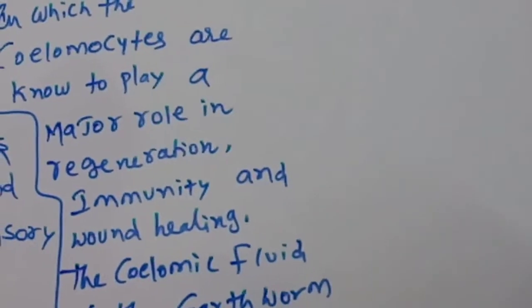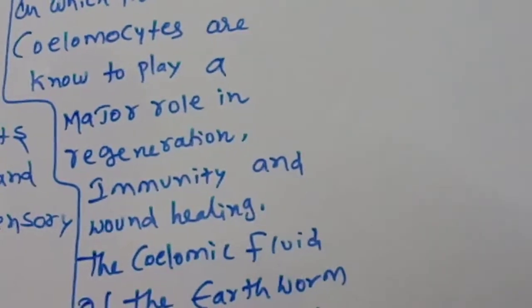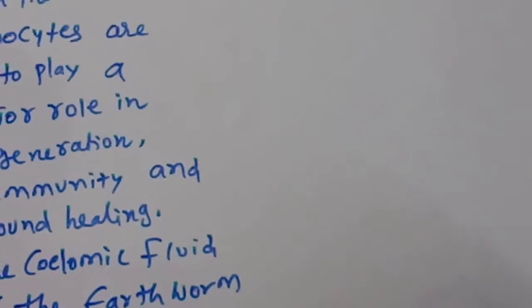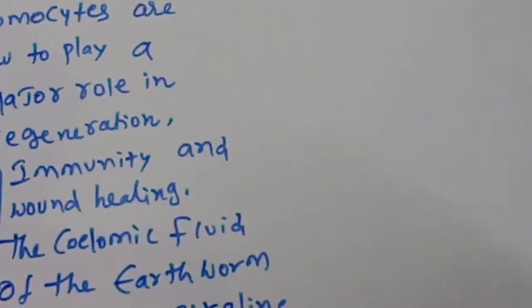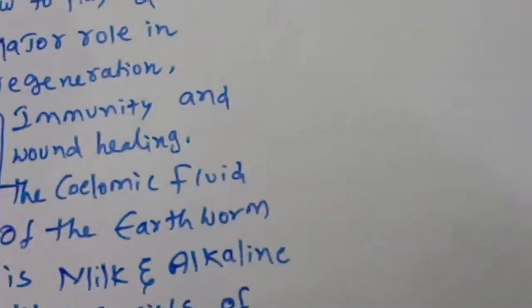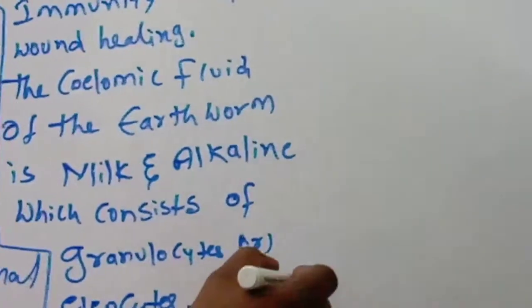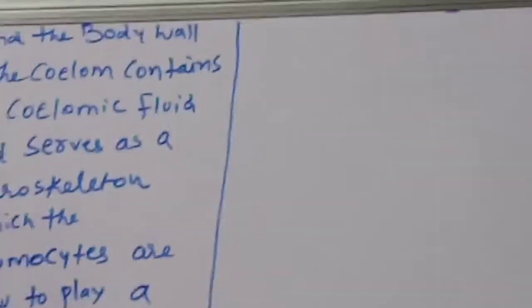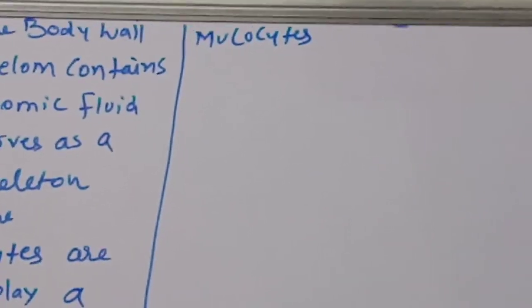It is milky and alkaline, and consists of granulocytes, heliocytes, amoebocytes, mucocytes, and leukocytes.